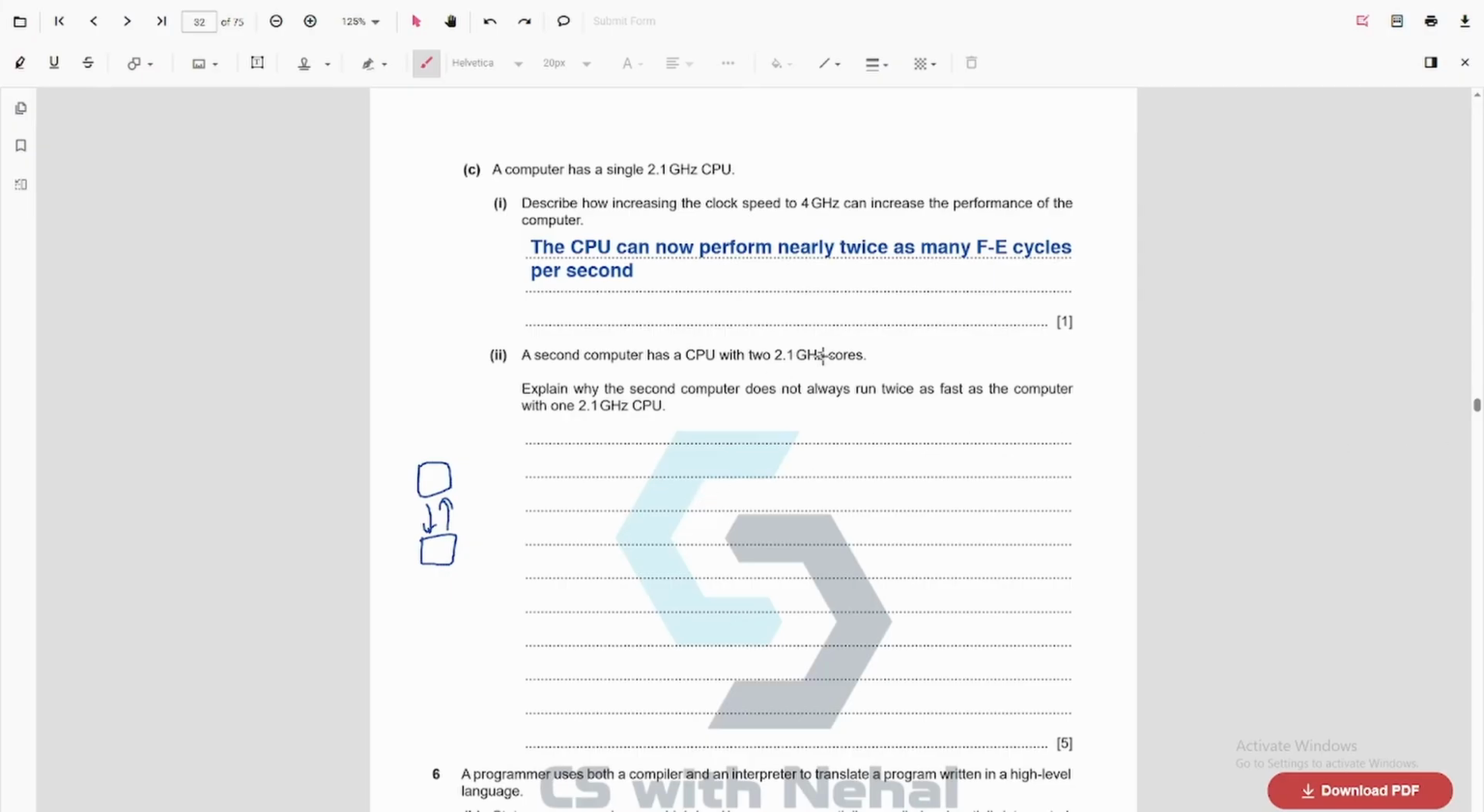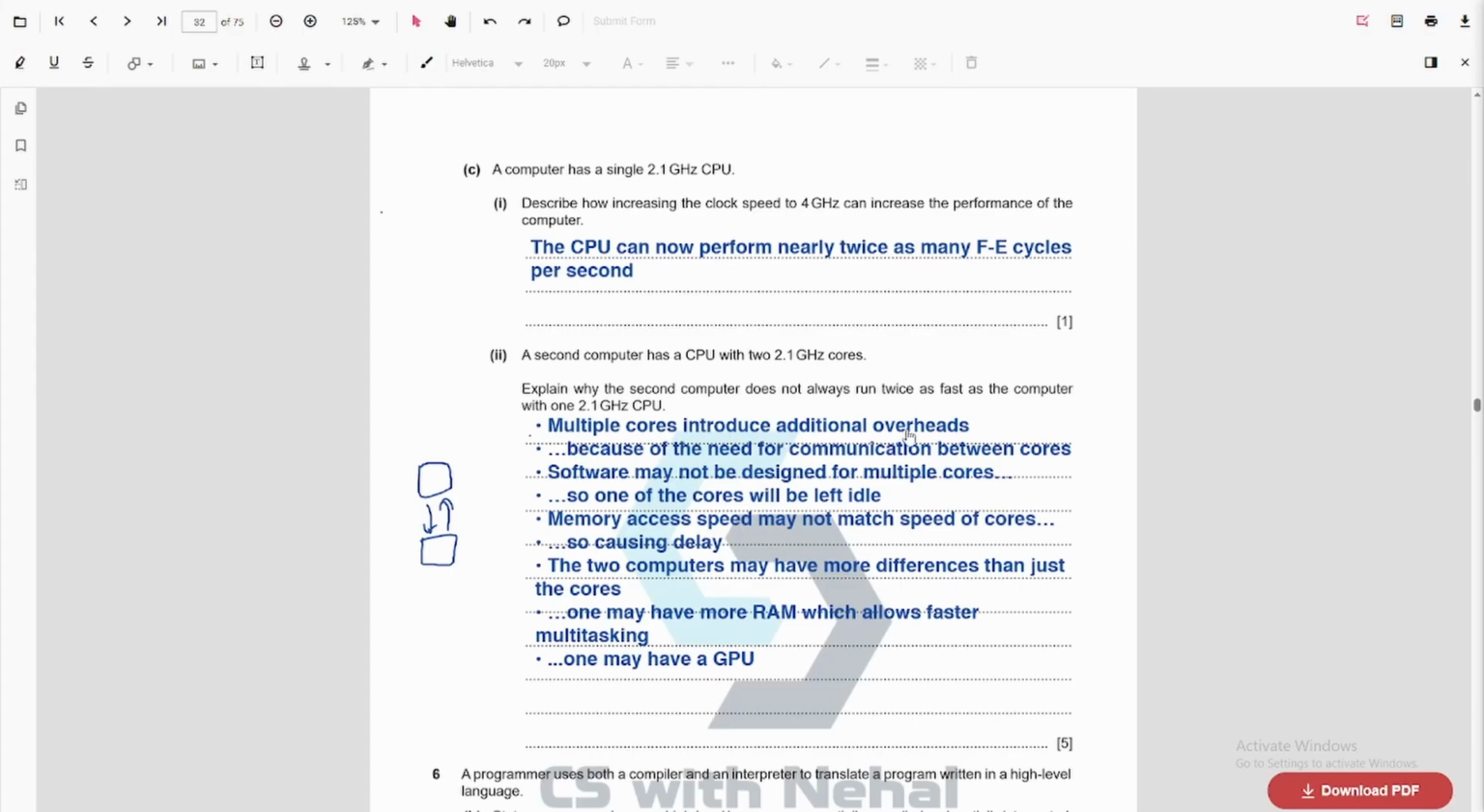Also, there can be more differences than just the cores, right? So basically, multiple cores introduce additional overheads because of the need for communication between cores. Software may not be designed for multiple cores, so one of the cores will be left idle. Memory access speed may not match speed of cores, so causing delay. The two computers may have more differences than just the cores. One may have more RAM, which allows faster multitasking. One may have a GPU.